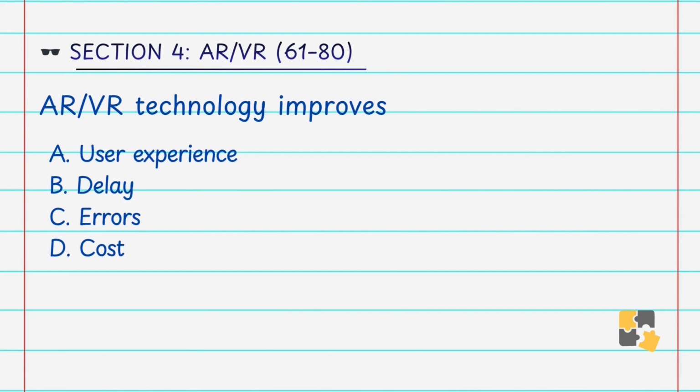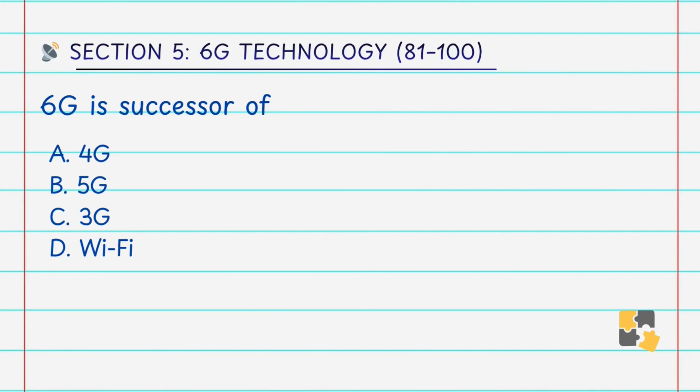AR/VR technology improves A. User experience, B. Delay, C. Errors, D. Cost. Answer is A. User experience. It enhances the interaction and the engagement. Now the section is for the 6G technology.